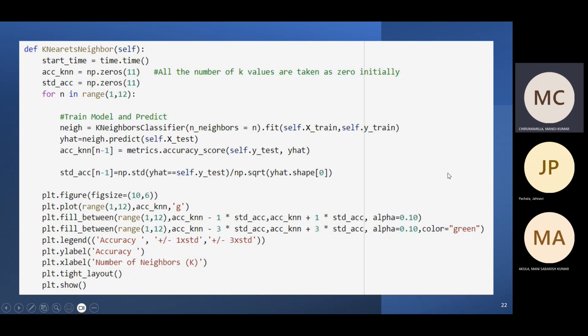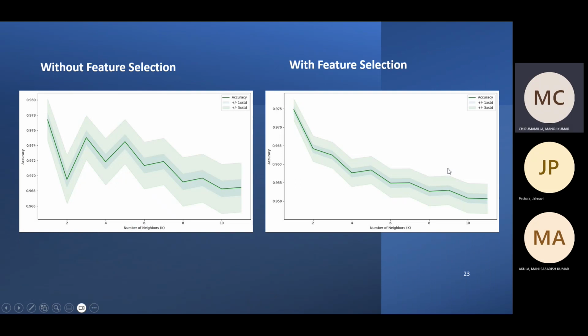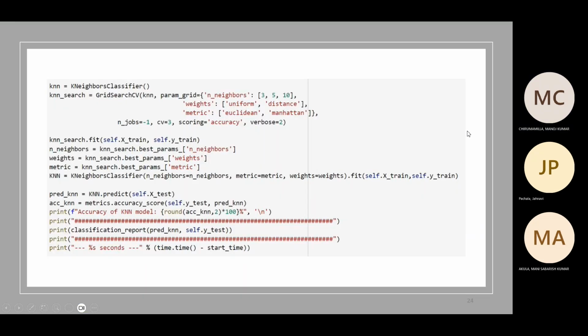In the graph, we can see the k values. For without feature selection, for 1 we have an accuracy of 0.9, and for 11 we have 0.9. So based on this graph we can take the k value, and in feature selection we take the values from 1 to 11. Based on this accuracy, we can take the particular k value which is suitable for our model, which gives the best accuracy and F1 score.